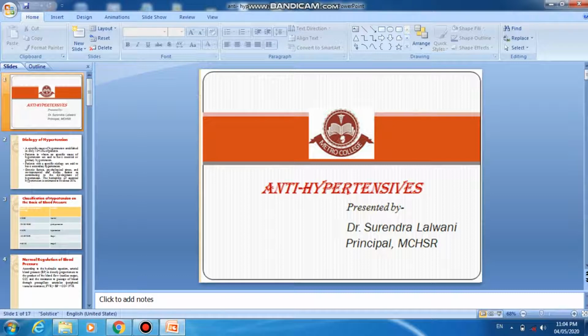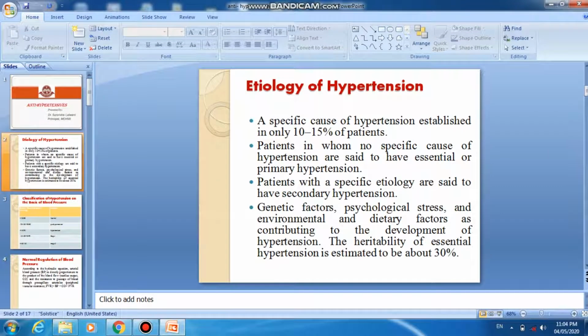Today we will discuss antihypertensives. So let us start with hypertension. Etiology of hypertension: a specific cause of hypertension is established in only 10 to 15% of patients. Patients in whom no specific cause of hypertension is found are said to have essential or primary hypertension. Patients with a specific etiology are said to have secondary hypertension. Genetic factors, physiological stress, and environmental and dietary factors contribute to the development of hypertension. The heritability of essential hypertension is estimated to be about 30%.